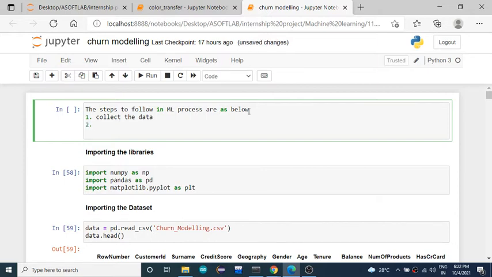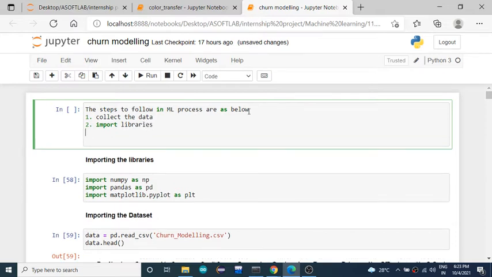Fine. So the next step, after collecting the data and before processing it, is to know what basic library support you have in the machine learning field to solve the problem given to you. Since you are going to solve it using machine learning with Python, you need to know which libraries are available in Python, and you're going to import them.